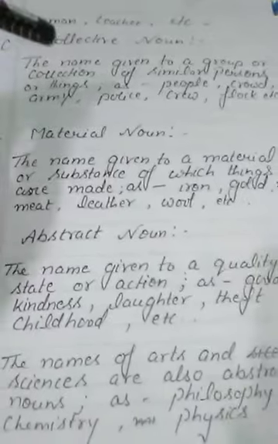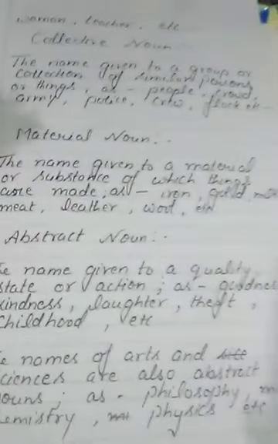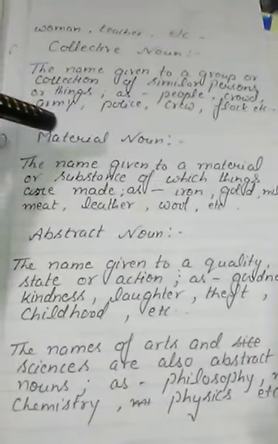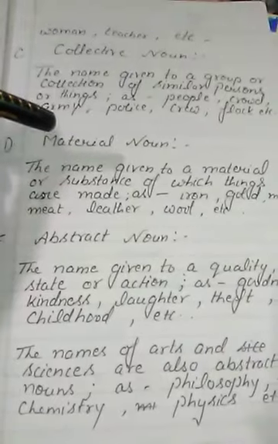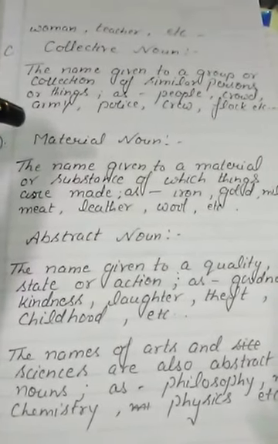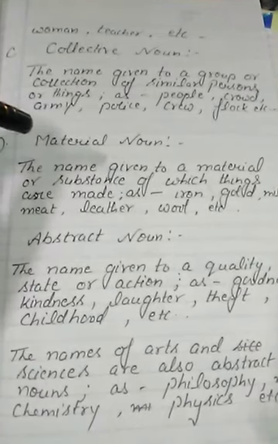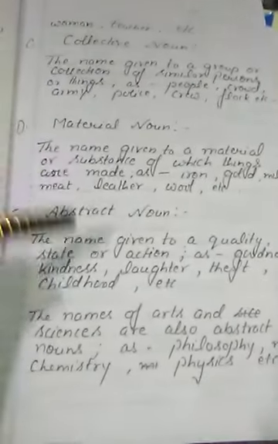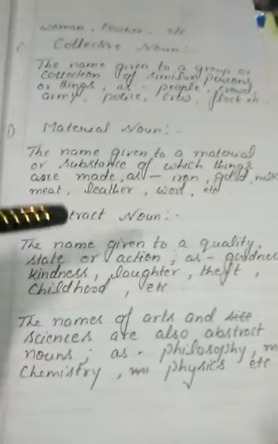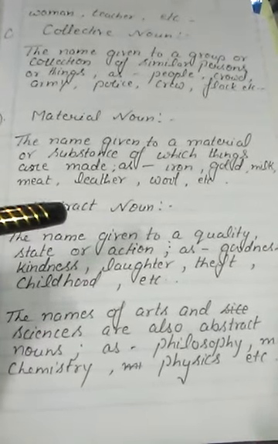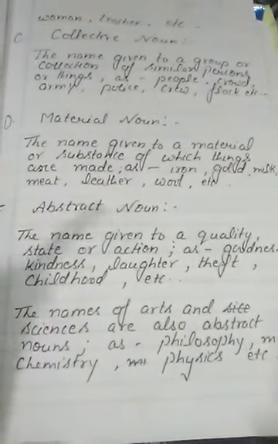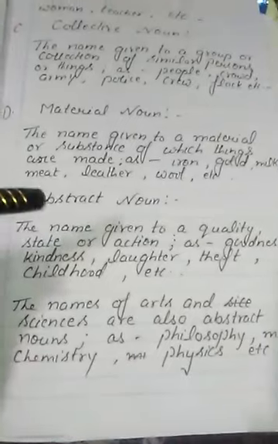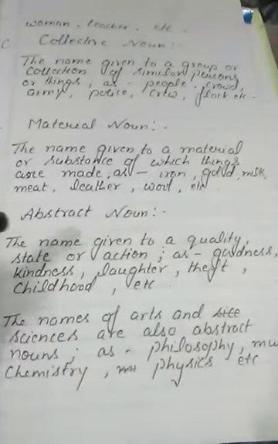Third, collective noun, the name given to a group or collection of similar persons or things, such as people, crowd, army, police, crew, flock, etc. Fourth, material noun, the name given to a material or substance of which things are made, such as iron, gold, milk, meat, leather, wool, etc.